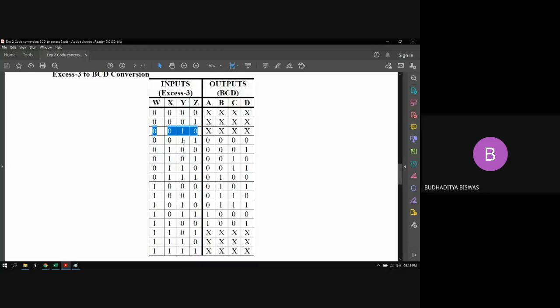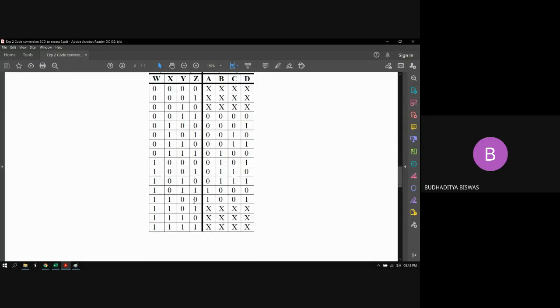Then if the input combination is 3, the output is 0. If it is 4, then it is 1. In this way, 3 is subtracted from the input and produced as the output, but the output only goes from 0 to 9, because these are the valid BCD numbers. You should not cross 9, so if the input is 12, we get 9.